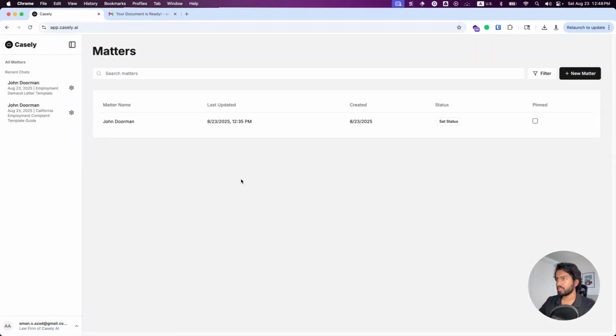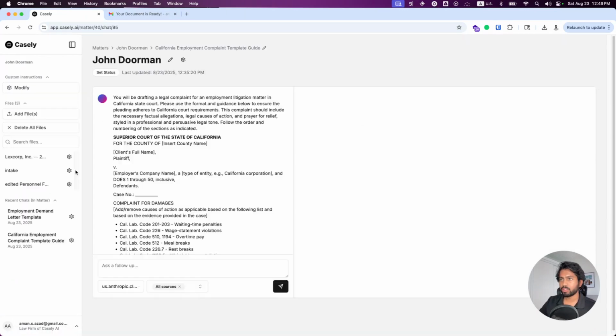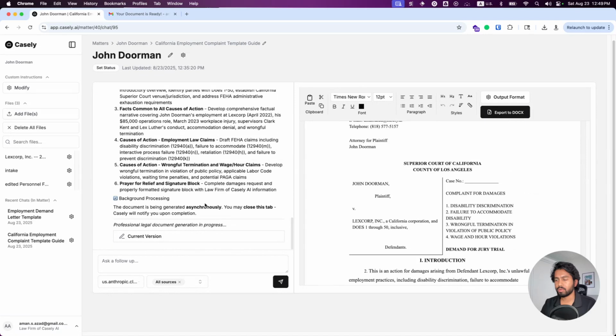And just to showcase this, once we have multiple matters, we'll be able to just kind of review at a glance what were the documents or the chat threads that we have for particular matters. And again, we can just shortcut something here where if I want to jump back into that complaint, I can quickly see what we were working with.